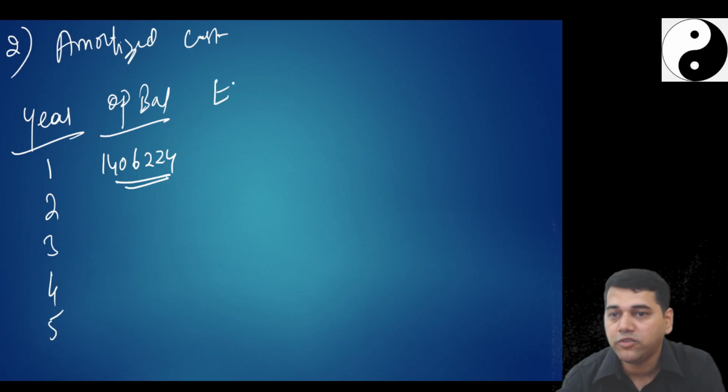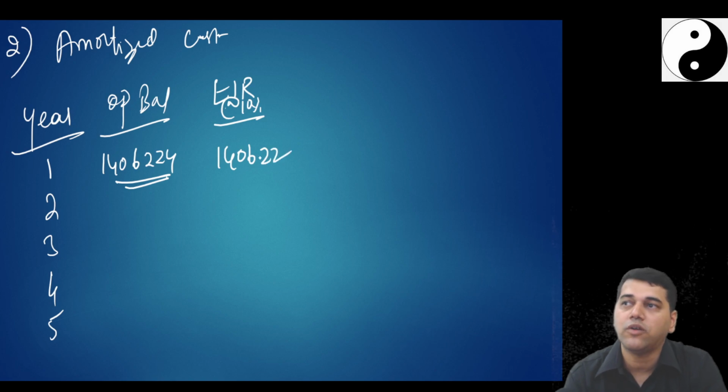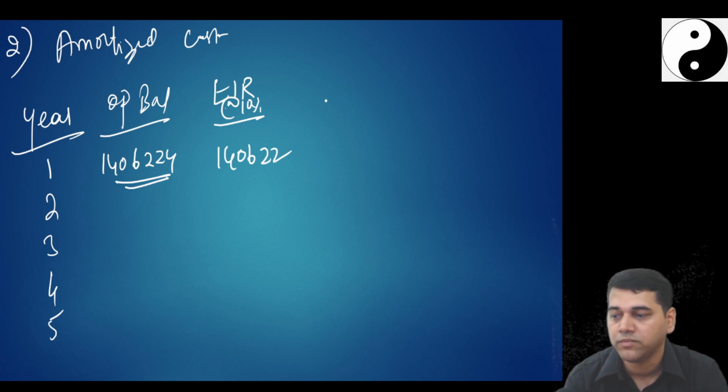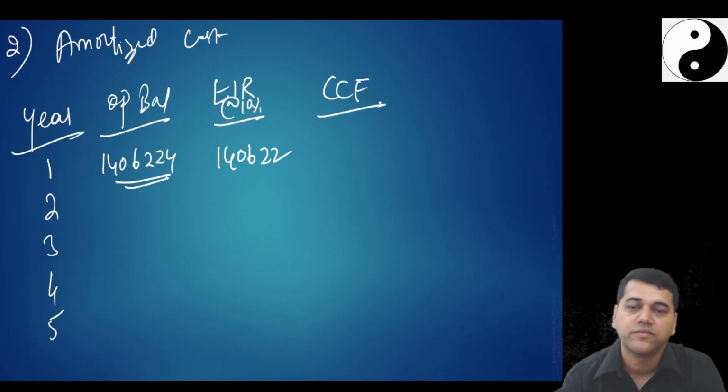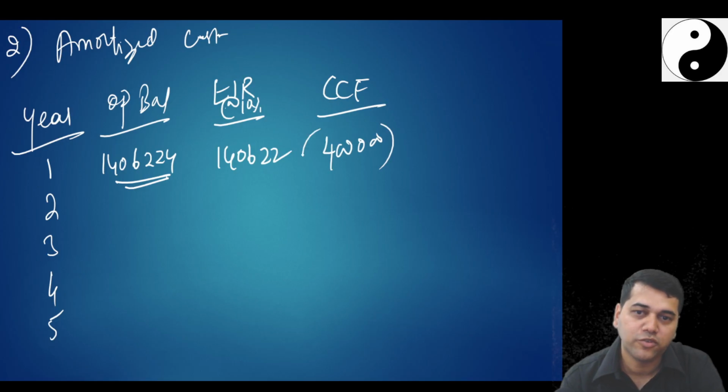Then, what is your EIR? At 10%, how much does it come to? 1,46,22. That means you should have earned 1,46,22. How much is your CCF? 4 lakh. How much is your closing balance of the loan?